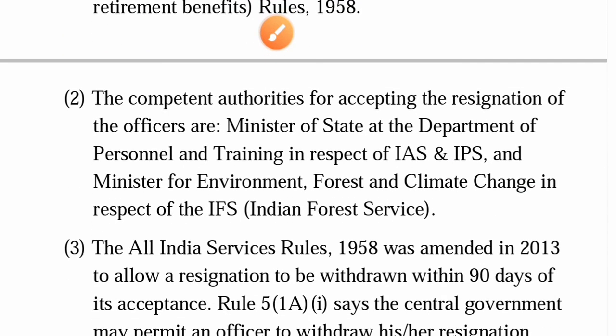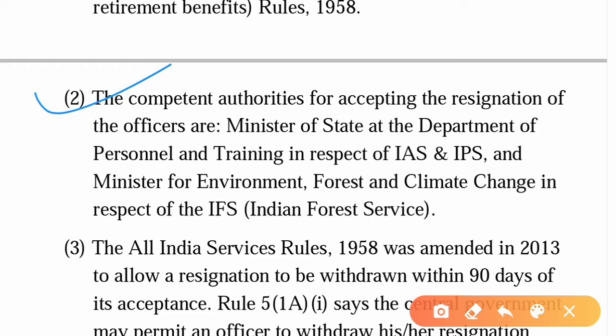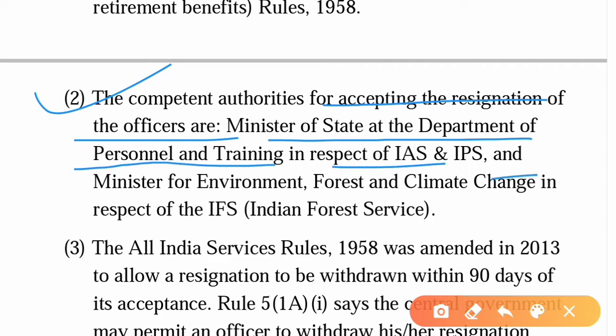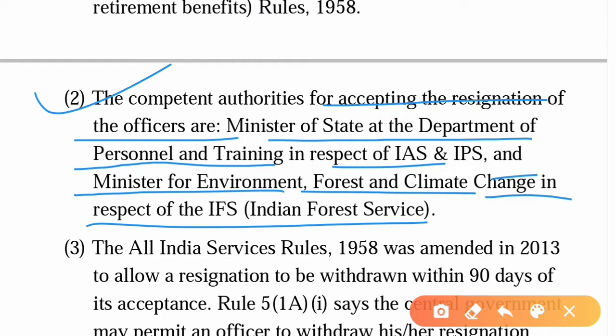The second statement is the competent authorities for accepting the resignation of the officers are Minister of State at the Department of Personnel and Training in respect of IAS and IPS, and Minister for Environment, Forest and Climate Change in respect of the IFS, which is Indian Forest Service.